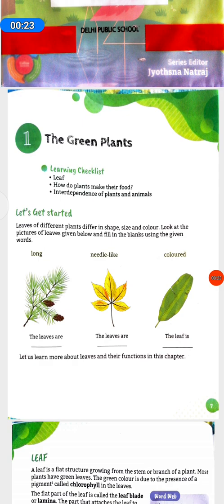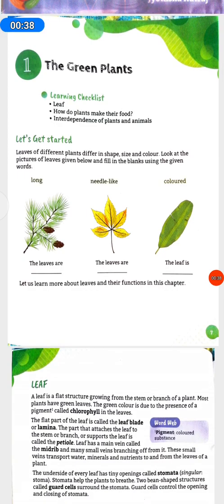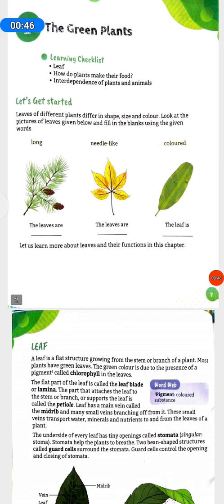Let's get started. Leaves of different plants differ in shape, size and color. Look at the pictures of leaves given below and fill in the blanks using the given words: long, needle-like, colored. Let us learn more about leaves and their functions in this chapter.